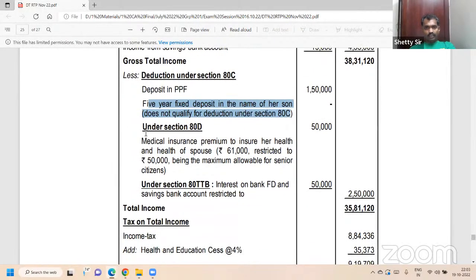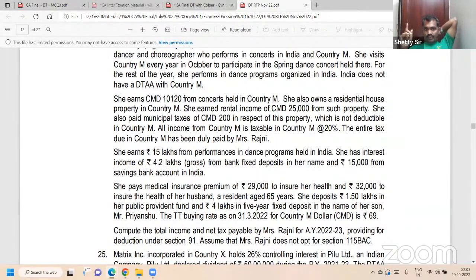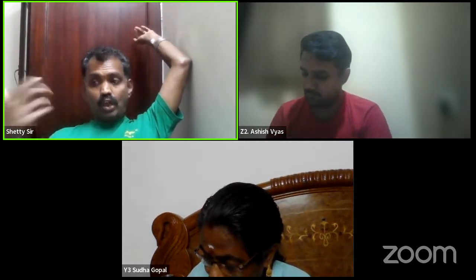Next, 80TTB, very important, don't forget. B for Buddha or Buddhi. 50,000. 80TTB is a bracket for residents only, 60 years and above. Non-resident 60 years and above, 80TTA only. Resident 60 years and above, for SB plus FD interest, 50,000 within the bracket.